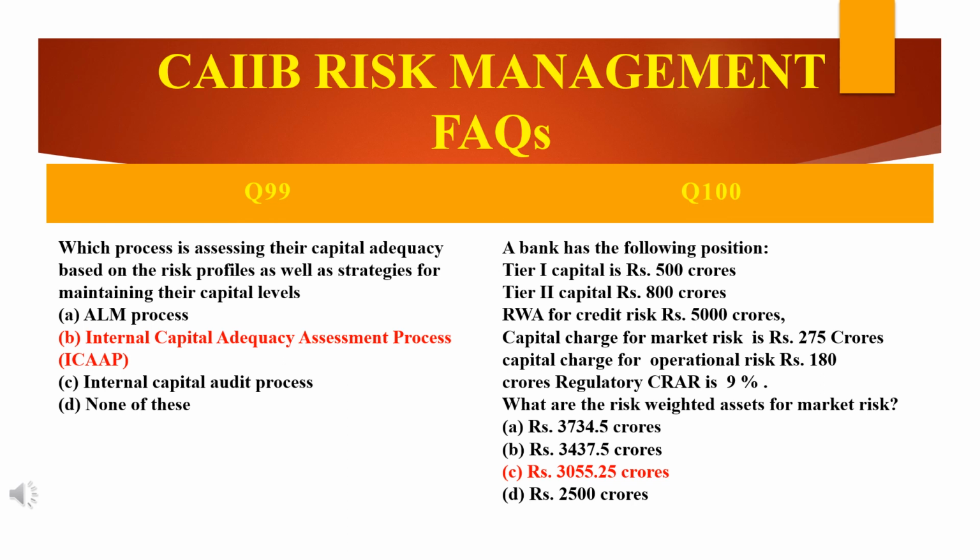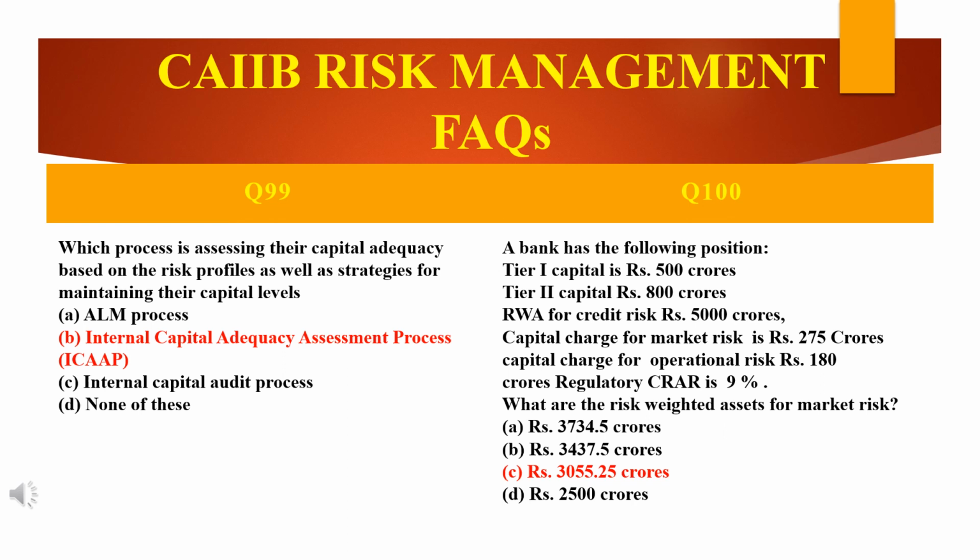Now we will see the next question. This is also a practical question, so listen carefully. A bank has the following position: Tier 1 capital 500 crores, Tier 2 800 crores, risk weighted assets for credit risk 5000 crores, capital charge for market risk 275 crores, and capital charge for operational risk 180 crores.